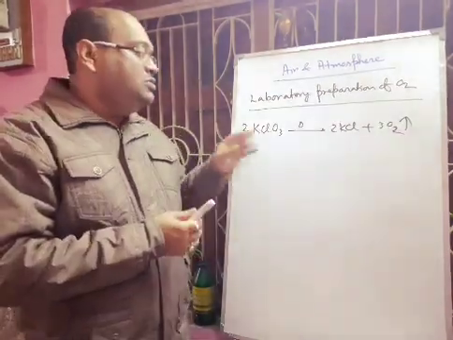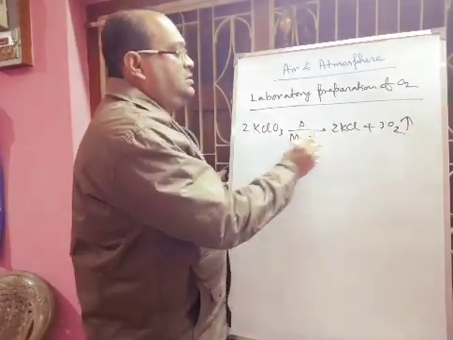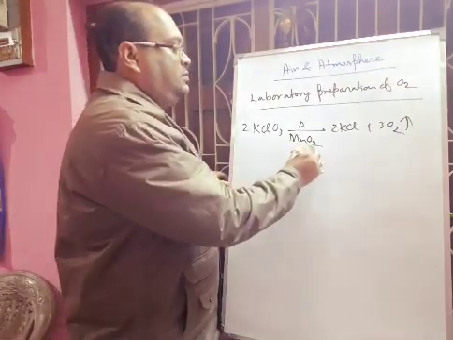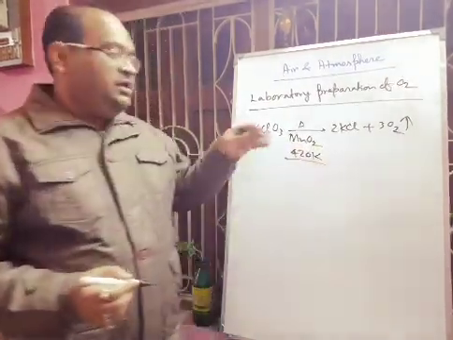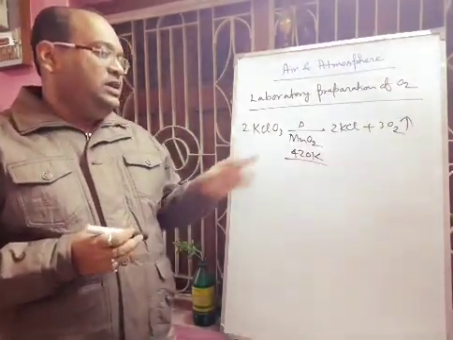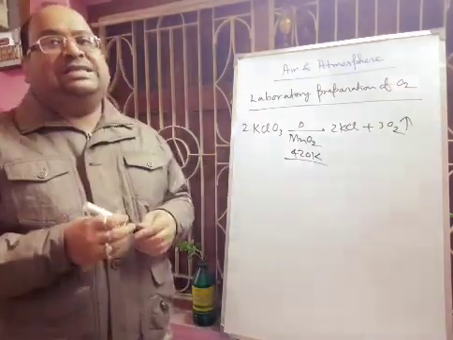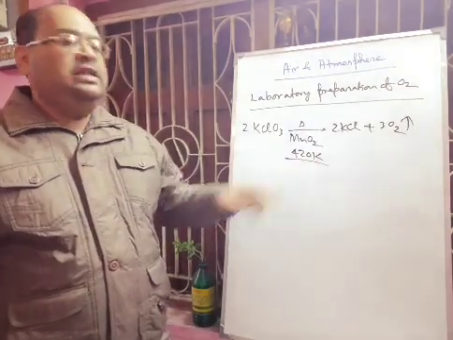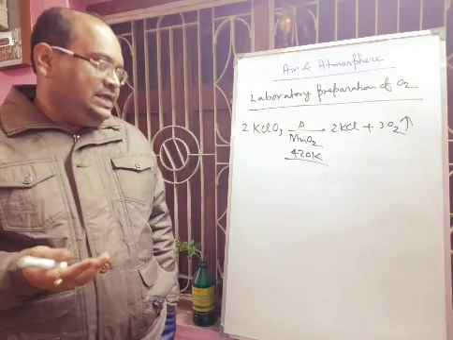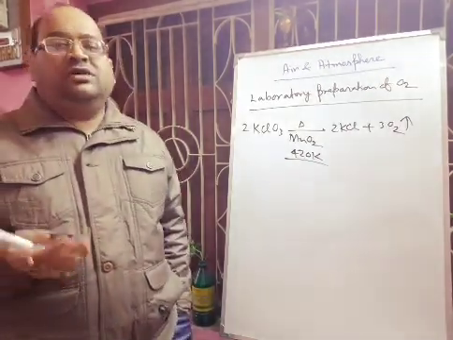But if you use one compound, MnO2, acting as a catalyst, then the temperature will be reduced to 420 Kelvin, and the decomposition rate will be very high as we are using a catalyst. In degrees centigrade, it will be around 150 degrees centigrade, and you can easily prepare oxygen gas.